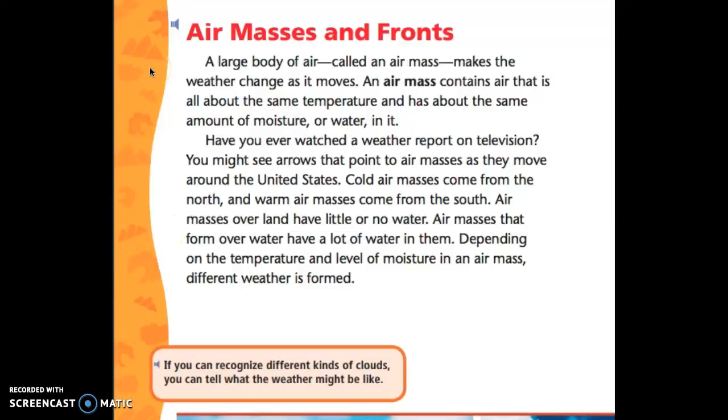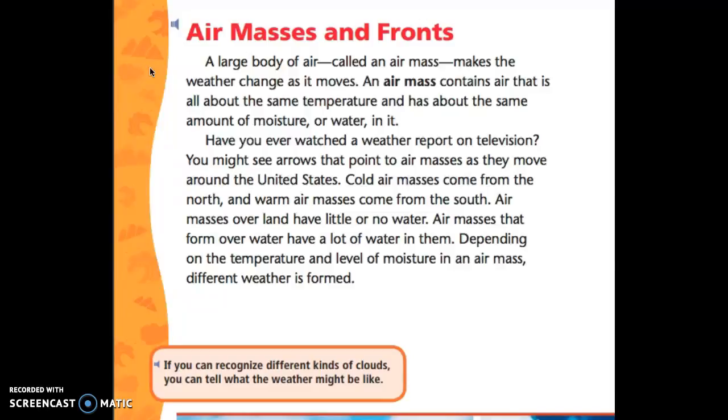Air masses and fronts. A large body of air, called an air mass, makes the weather change as it moves. An air mass contains air that is all about the same temperature and has about the same amount of moisture or water in it. Have you ever watched a weather report on television?